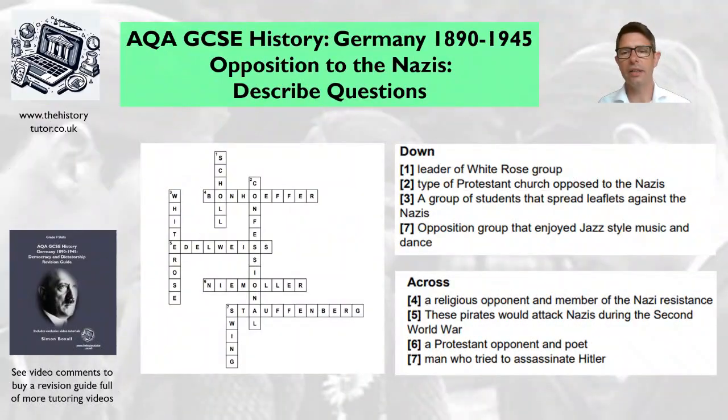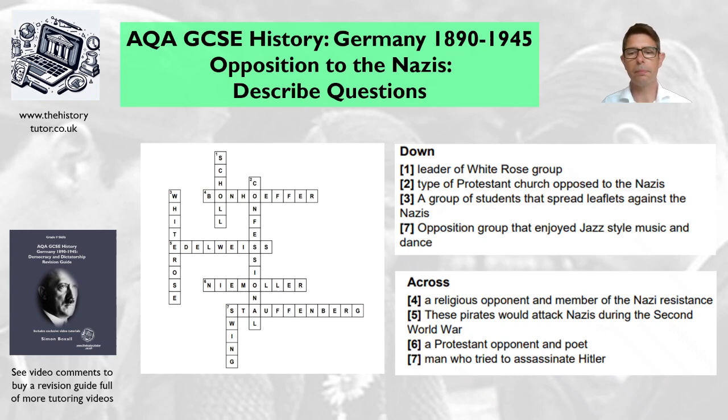Okay, so here are the answers. The leader of the White Rose group was Sophie Scholl. The type of Protestant church opposed to the Nazis was the Confessional Church. A group of students that spread leaflets against the Nazis was the White Rose group. An opposition group that enjoyed jazz music and dance, the last down clue, is the Swing Youth group.